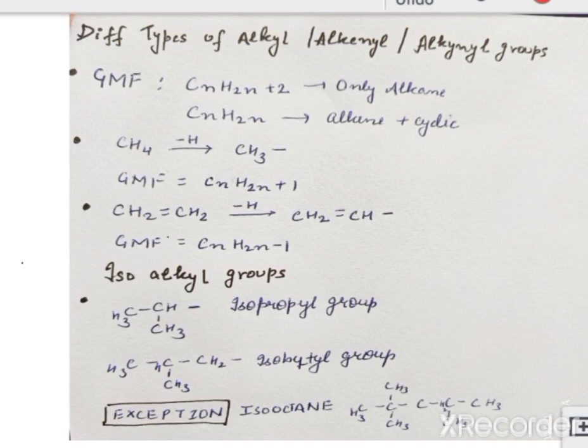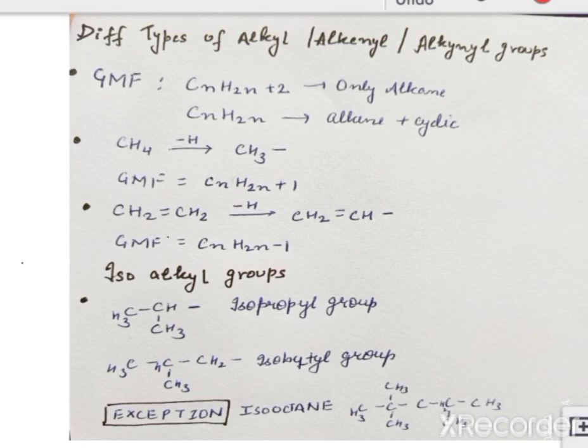First we will talk about the general molecular formula. The general molecular formula of alkane is represented as CnH2n+2. This general molecular formula is for the alkane group only. While CnH2n represents the formula of cyclic compounds as well as alkenes.